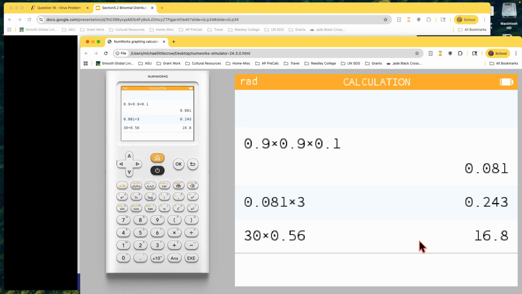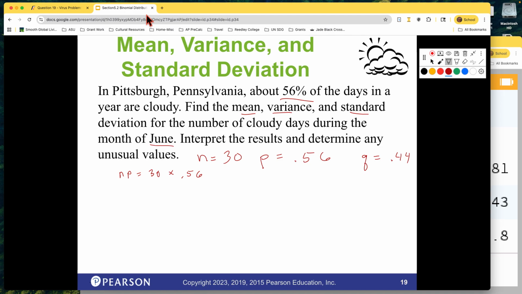That's going to give me the mean. So 16.8 days. So in June, I would expect an average of 16 or 17 days, probably 17 days of cloudiness. And again, it's either cloudy or not cloudy. I don't know if that 0.8 means that it was cloudy for most of the day, but not all of it. But we'll just round it to 17 days of cloudiness.